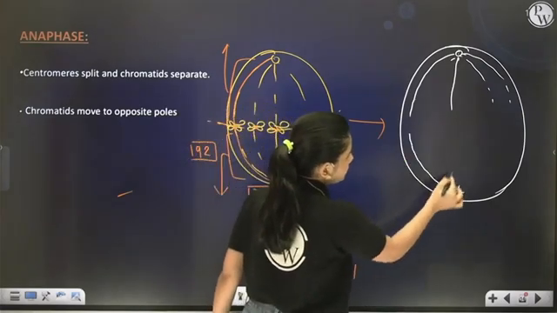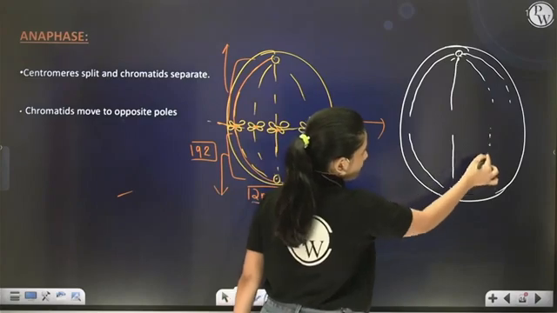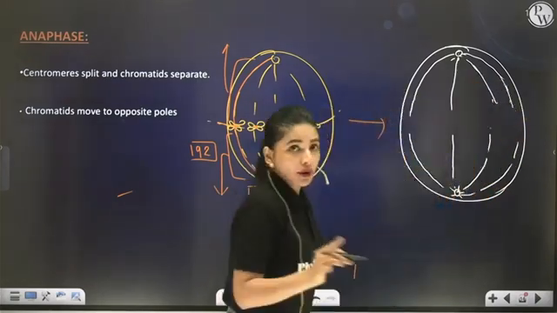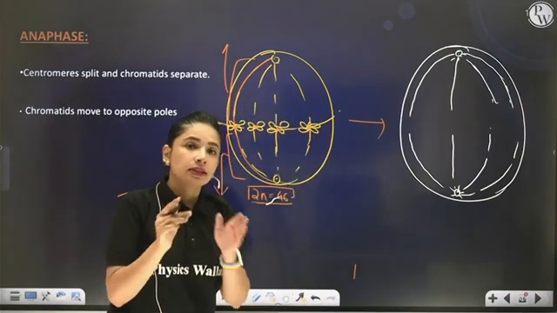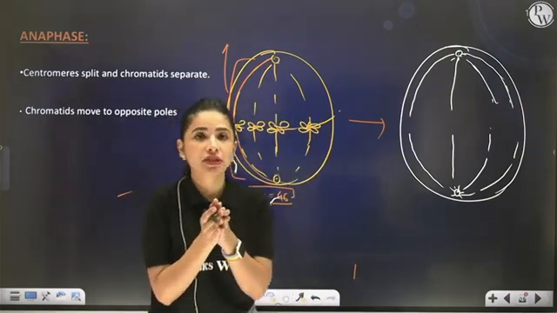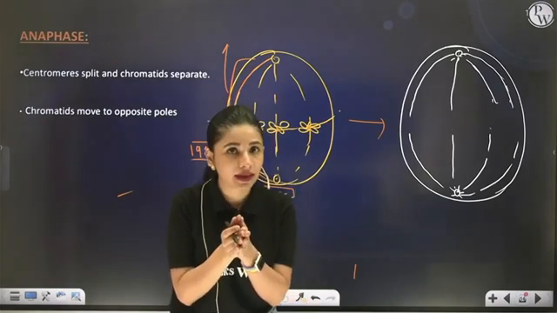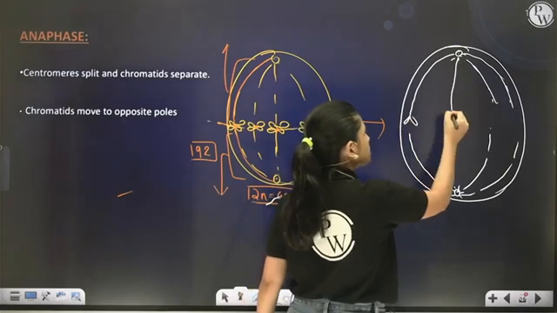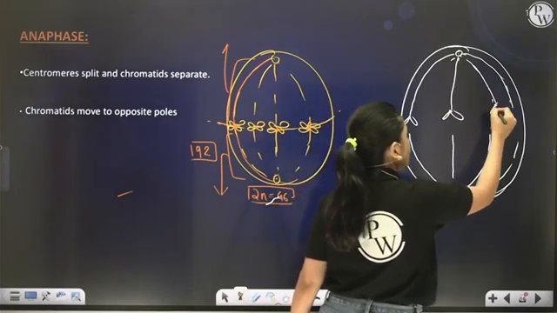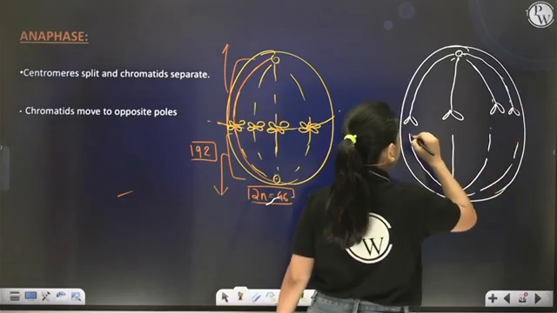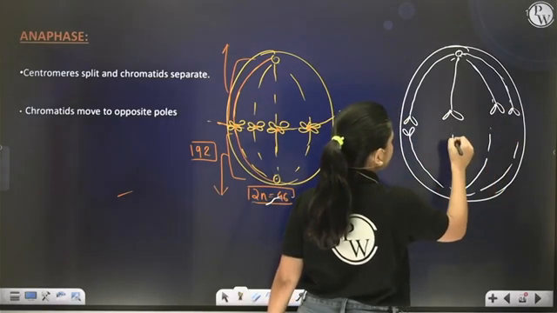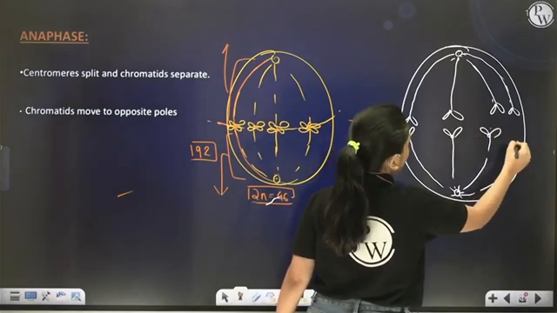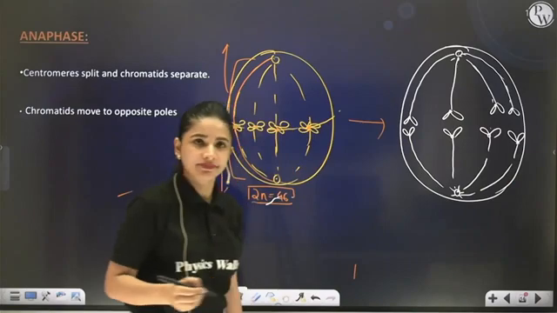See, I have just cut the spindle fibers from the center. Now what will happen? Because of the centromere splitting, the chromatids which got separated will start moving towards the opposite pole like this, with the centromeres moving ahead and arms trailing behind.